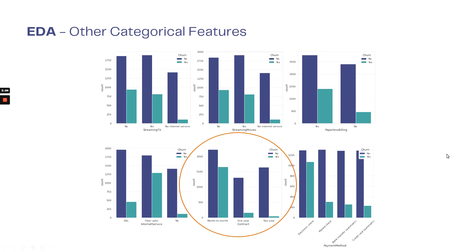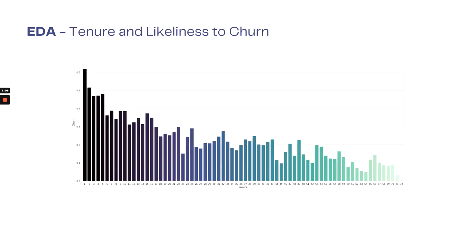So this brings us to the next slide, which is the relationship between tenure and likeliness to churn. Tenure is one of the numerical features in our dataset. Tenure is basically how long the customers stay in the company, and these values are in months. So the longer the customer stays in the company, the less likely the customer will churn.